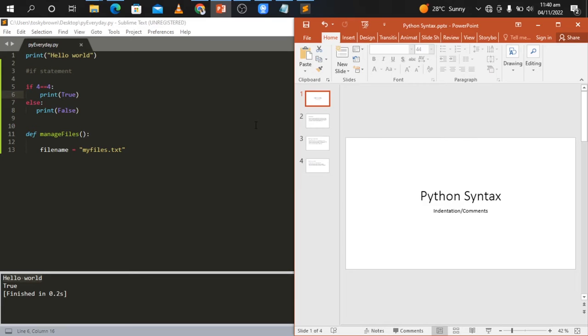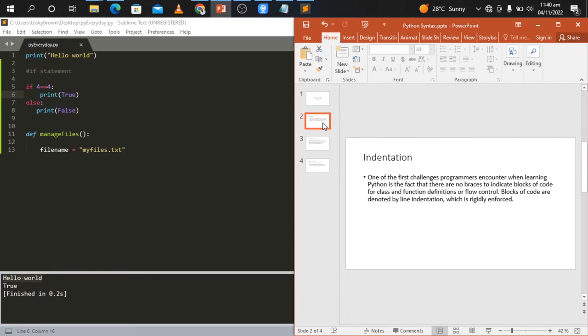When we talk of an indentation, we say the indentation is the space at the beginning of a line of code. But before that, one of the first challenges that programmers encounter when learning Python is the fact that there are no braces to indicate blocks of code.